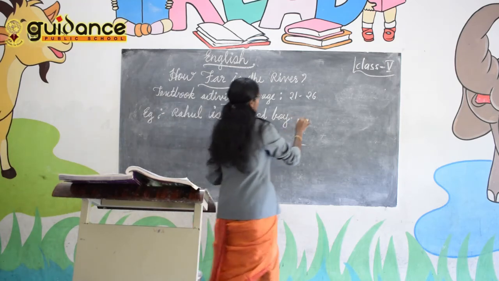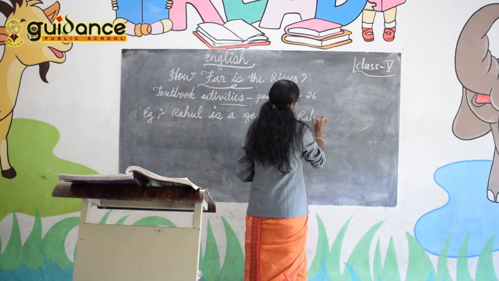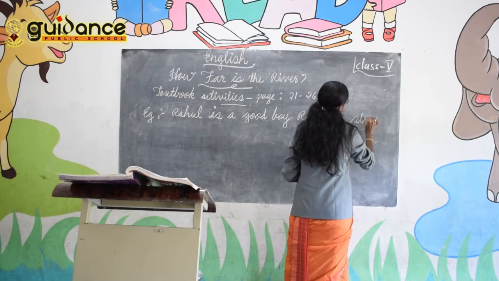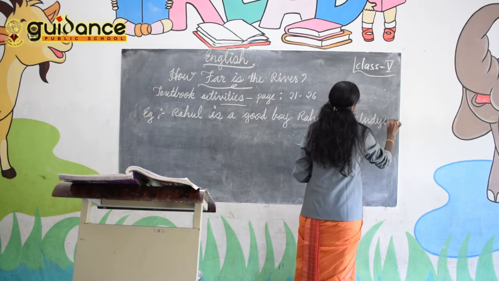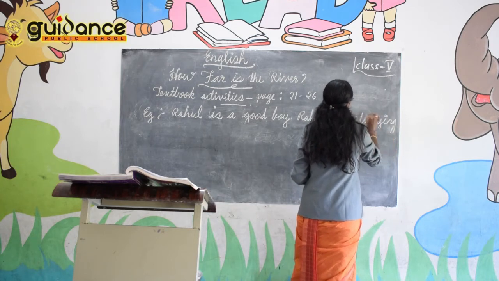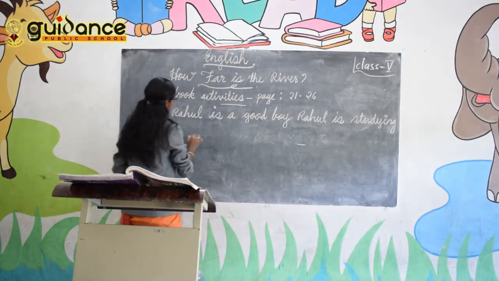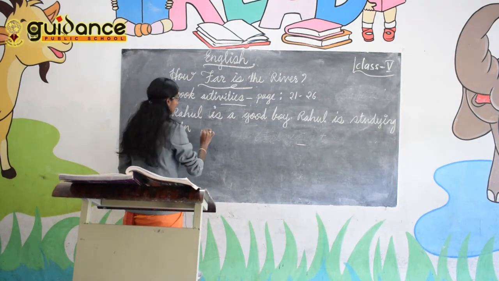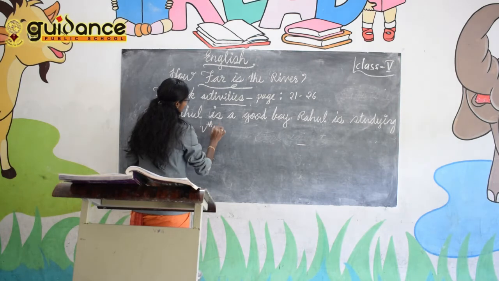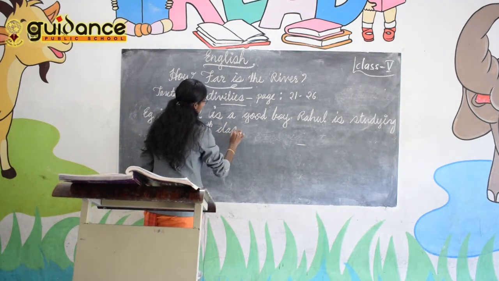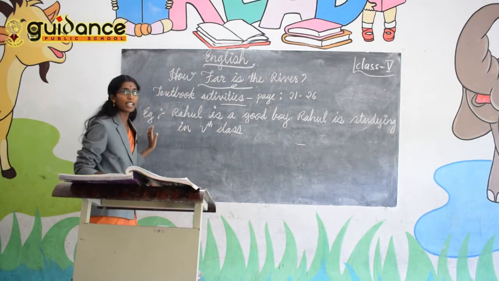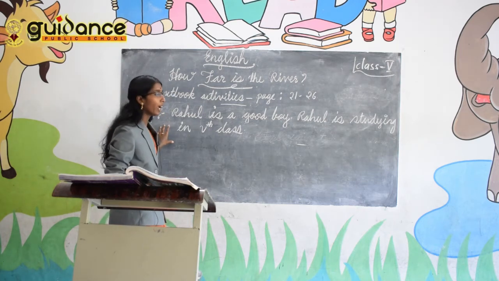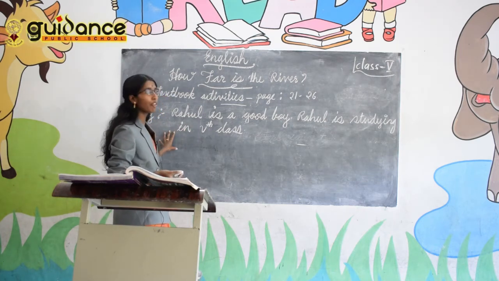Then, next I am saying Rahul is studying in fifth class, or class 5. So this is a sentence I am saying about Rahul. Rahul is a good boy. Then Rahul is studying in 5th class.